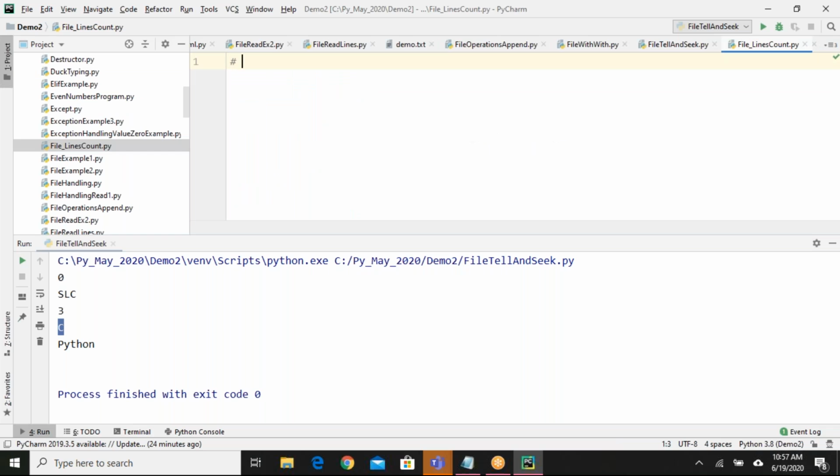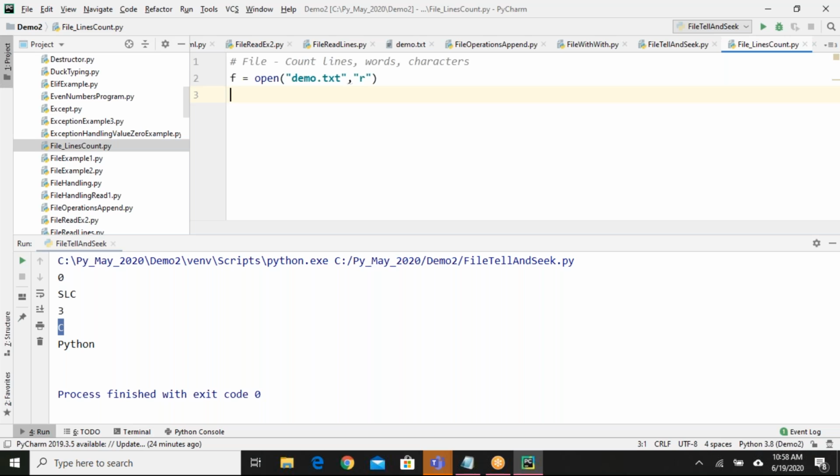Okay, I want to write one program. For a file, count lines, words, characters. Can we do this? Open demo.txt, read. I want to read the data of one file.